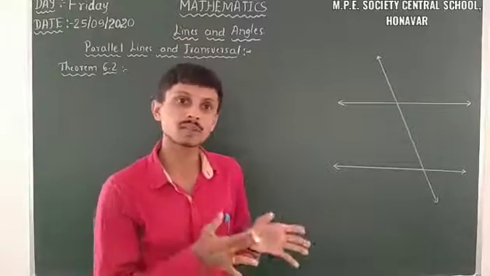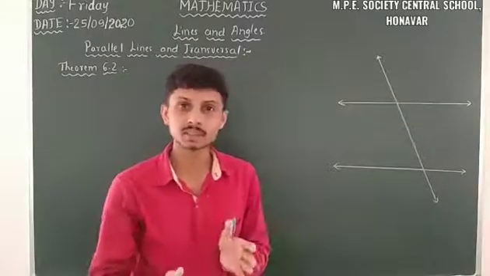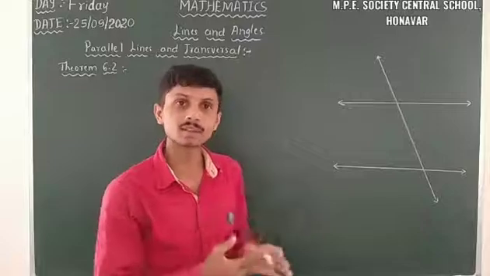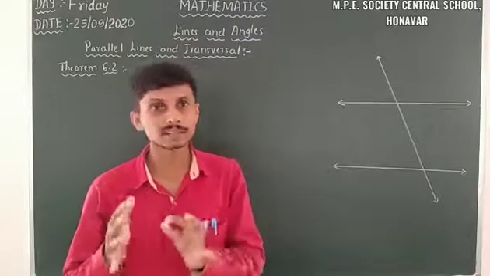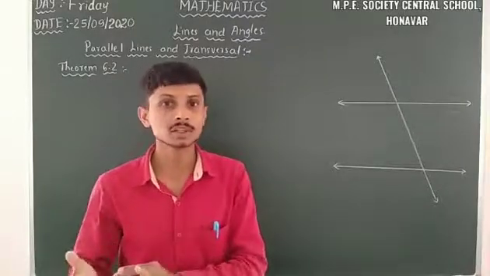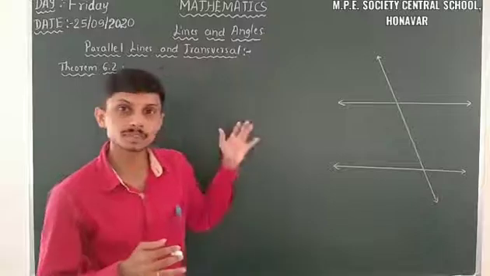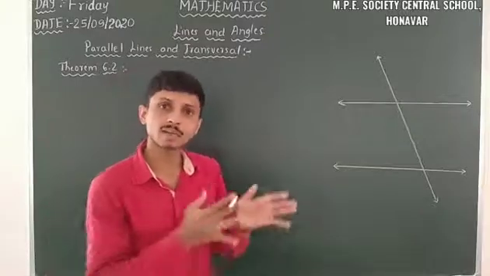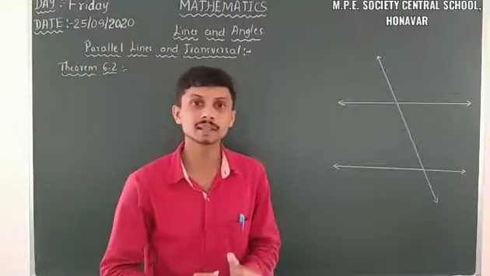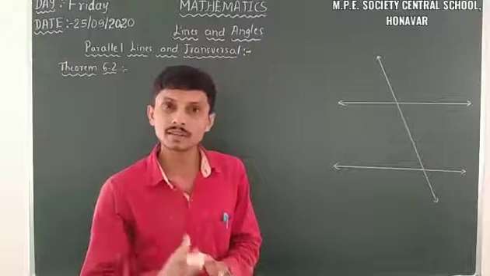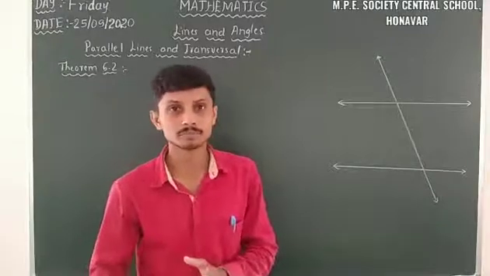So we already know in axiom 6.3, we have a transversal intersecting two parallel lines. In that case, corresponding angles are equal. Like that in theorem 6.2, we have a transversal and the same parallel lines. In that case, alternate interior angles are also equal.